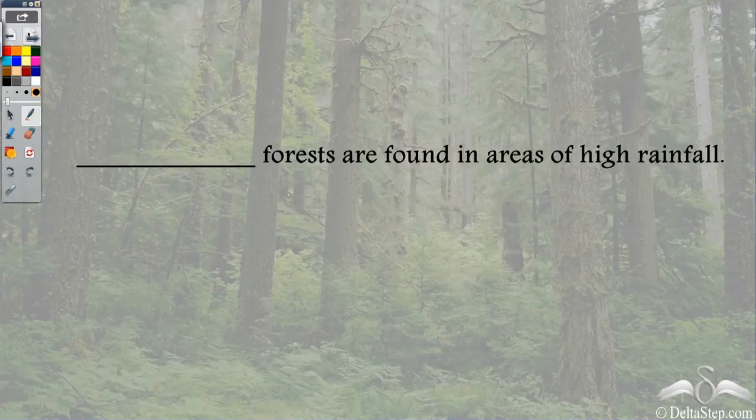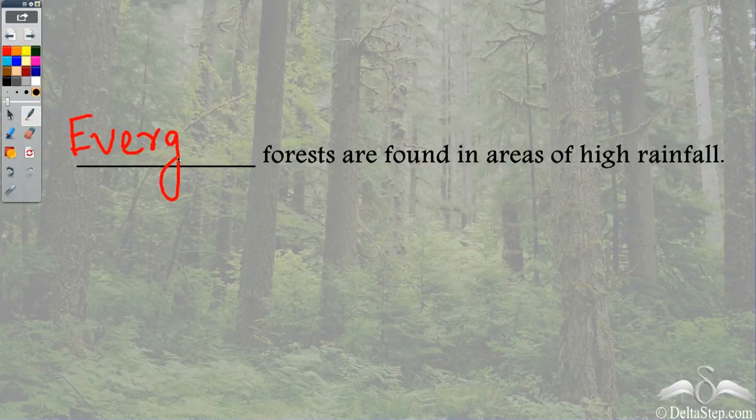So these forests are found in areas of high rainfall. What type of forests are we talking about? Well, they are evergreen forests.